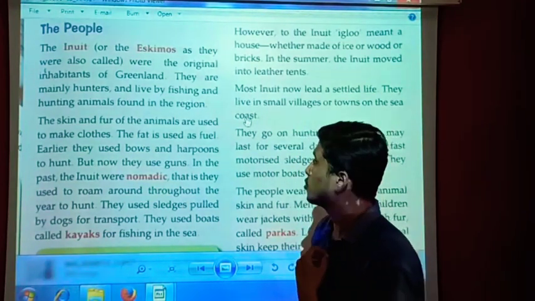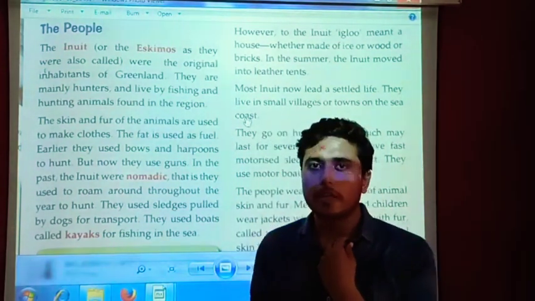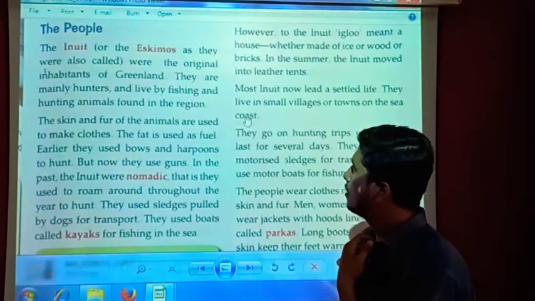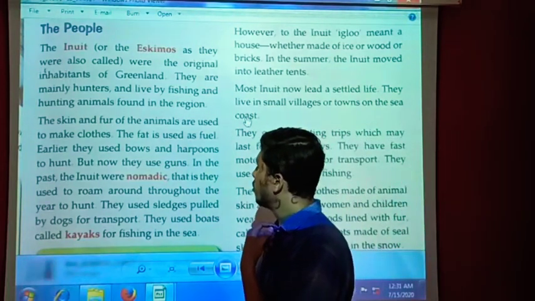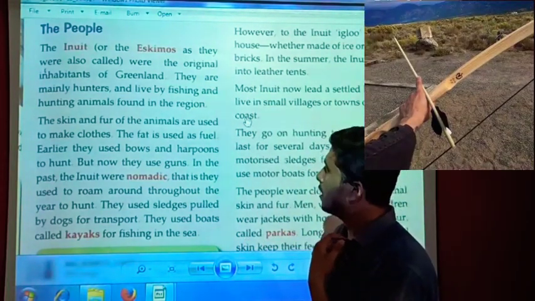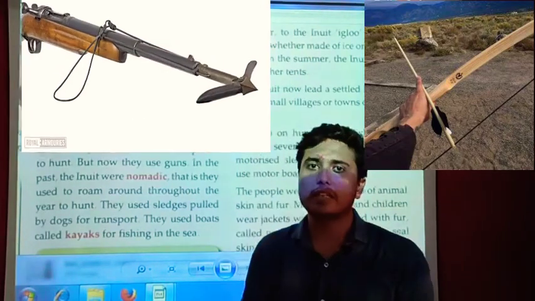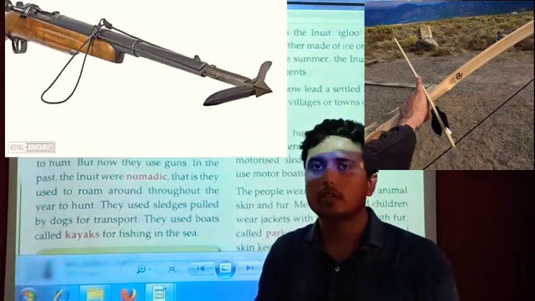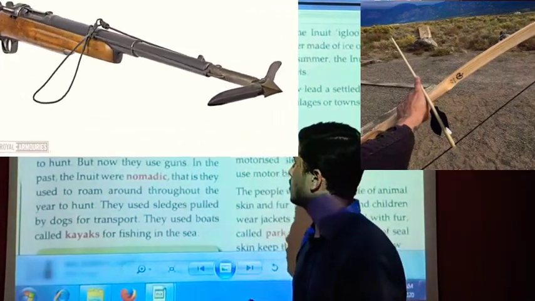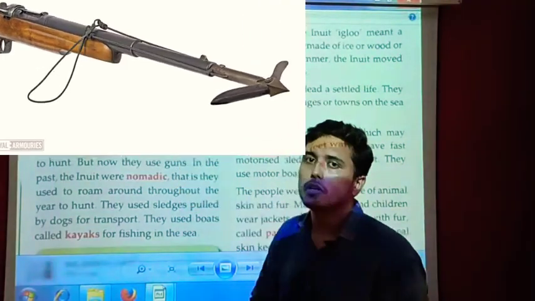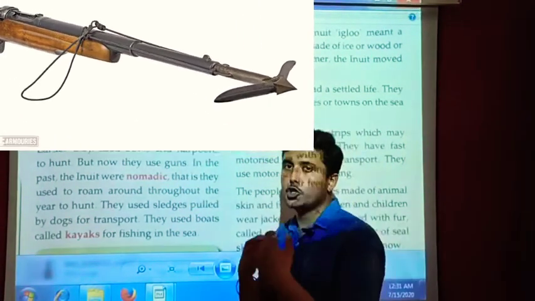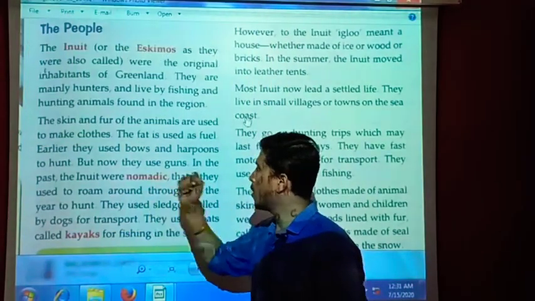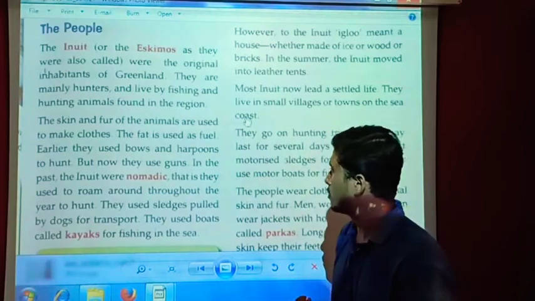The fat is used as fuel. They also eat the fat of the animals, which acts as fuel for their body and gives them energy. And earlier they used bows and harpoons to hunt. If I talk about the hunting techniques, they used bows and harpoons. Bows are the arrows which we use, and harpoons are a kind of gun with a shooting arrow in it, which helps to hunt. But now they are using guns.